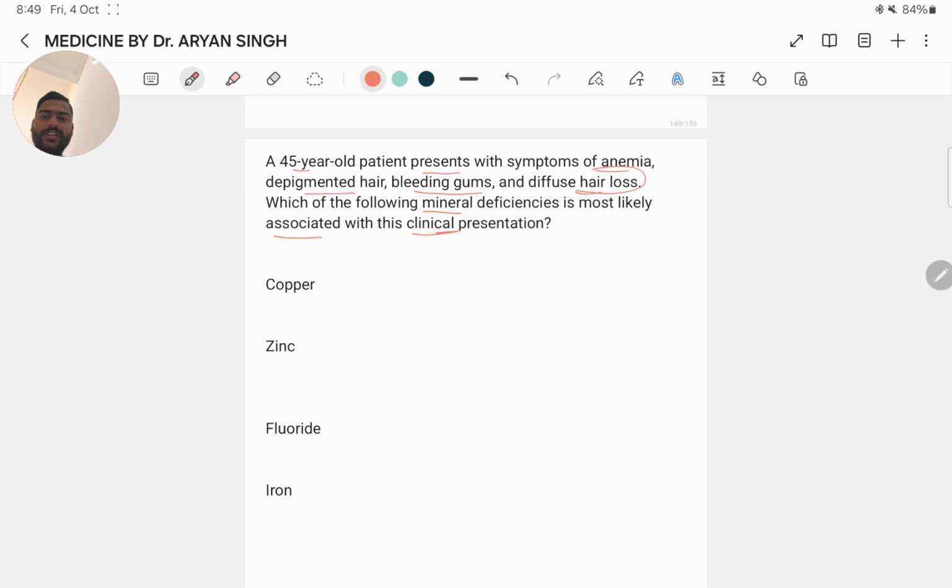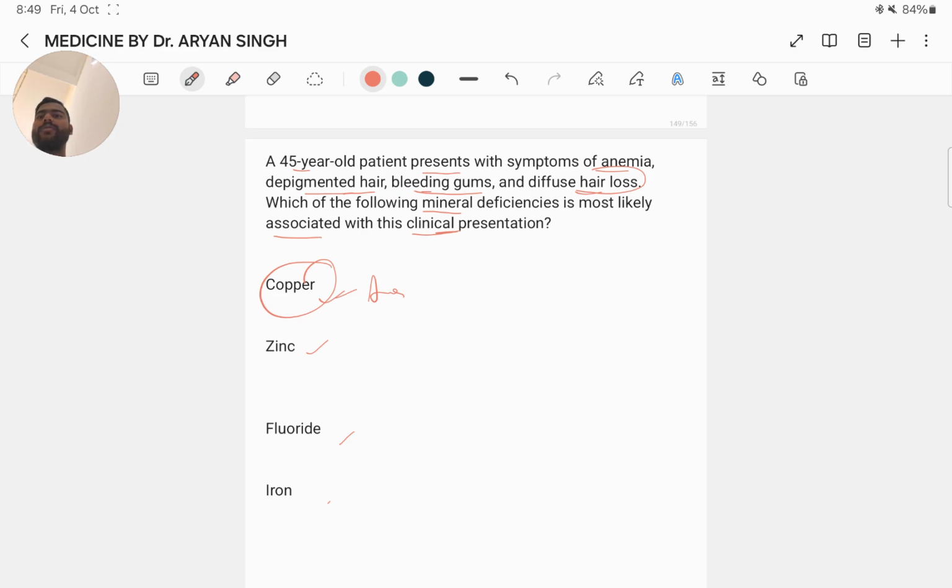What is the clinical presentation? Anemia, depigmented hair, bleeding gums, and diffuse hair loss. Copper, zinc, fluoride, or iron? Here the best answer is copper, because the clinical presentation of anemia, depigmented hair, bleeding gums, and diffuse hair loss is most consistent with copper deficiency.